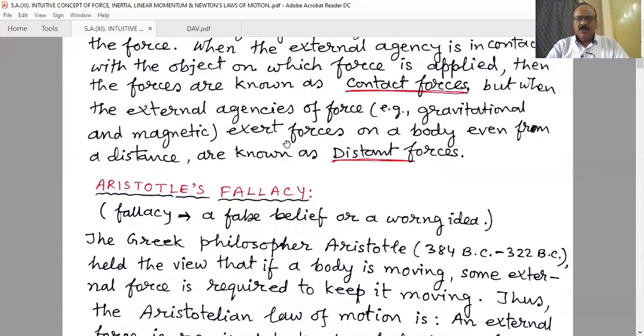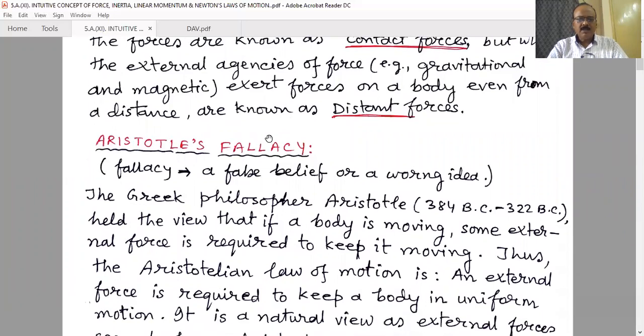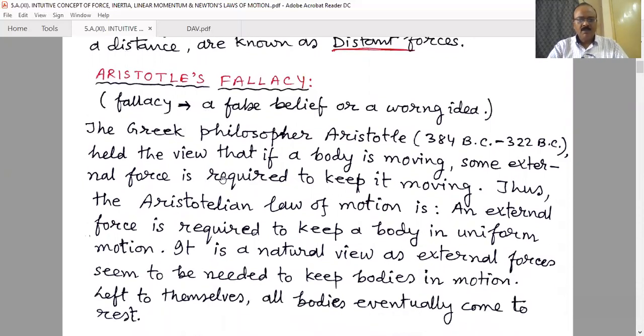Now, initially, there is a fallacy known as the Aristotle fallacy. The word fallacy means a false belief or a wrong idea. The Greek philosopher Aristotle, about 384 BC to 322 BC, held the view that if a body is moving, some external force is required to keep it moving.